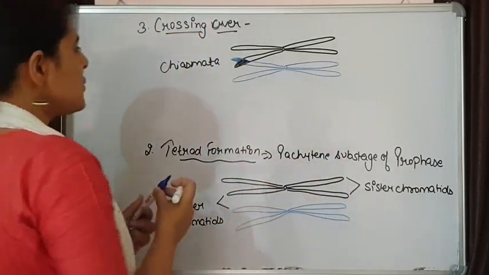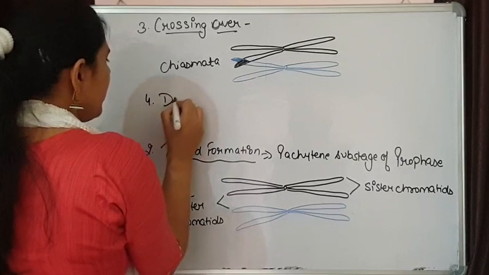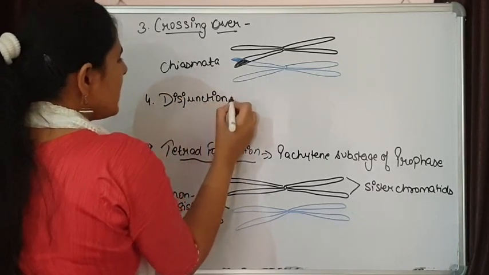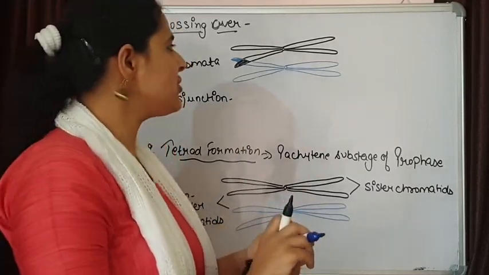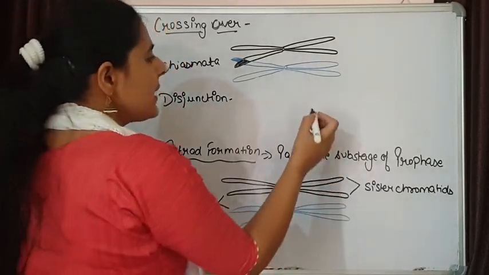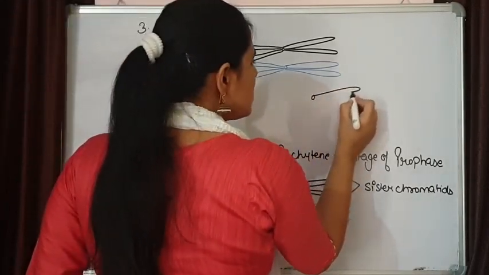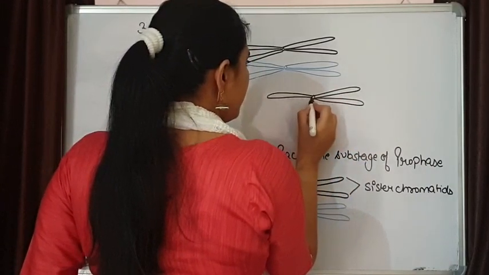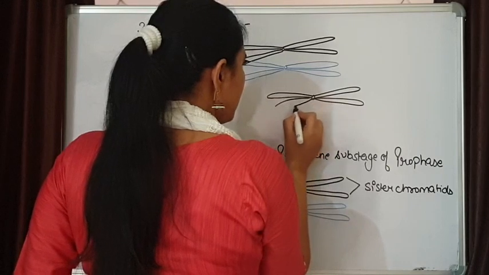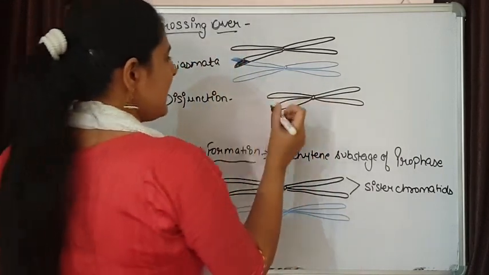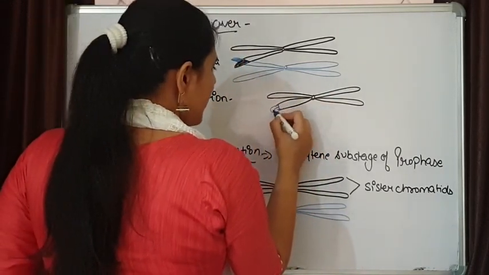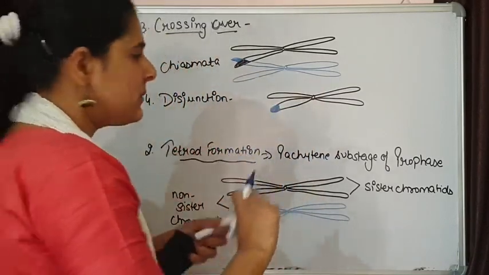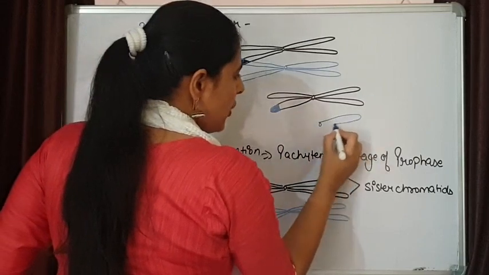And the last one is disjunction. It means when crossing over is complete, they are going to separate from each other, and the result which we are getting after crossing over is that now this chromosome is carrying some part of its homologous chromosome, and the same situation is with the second homologous one.